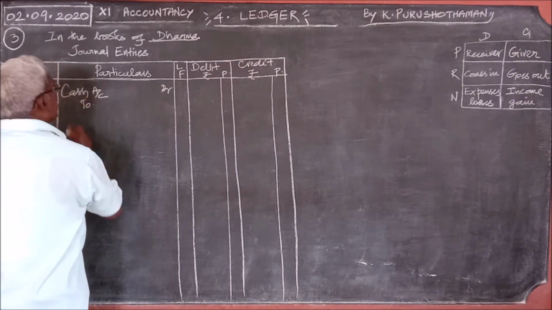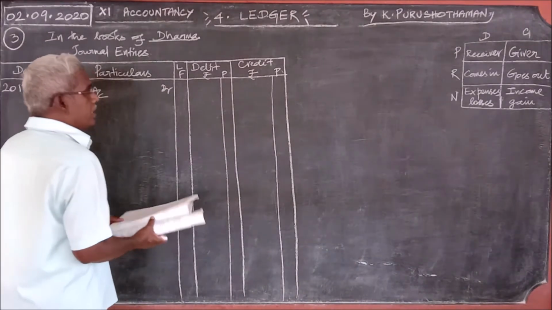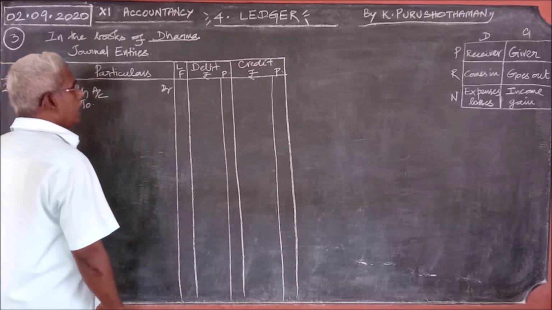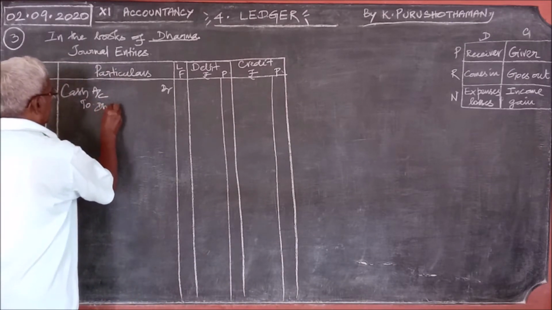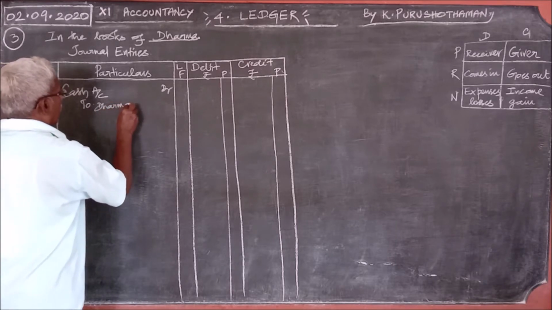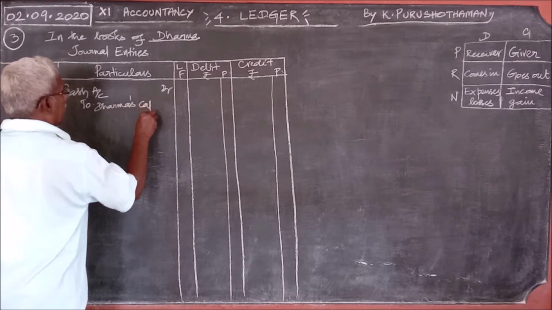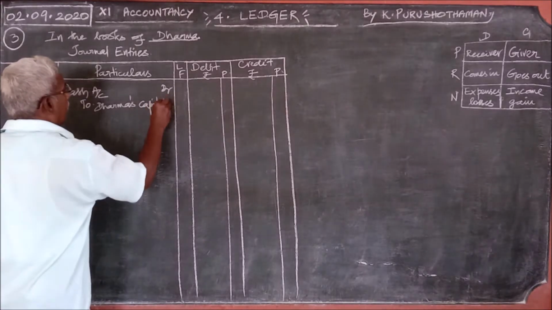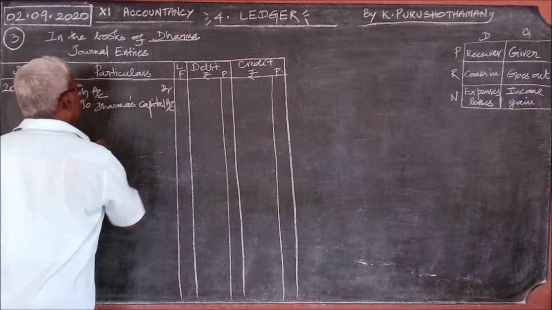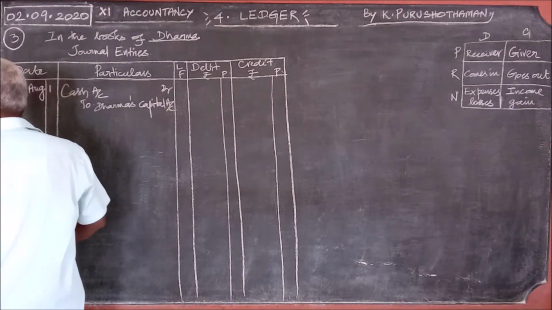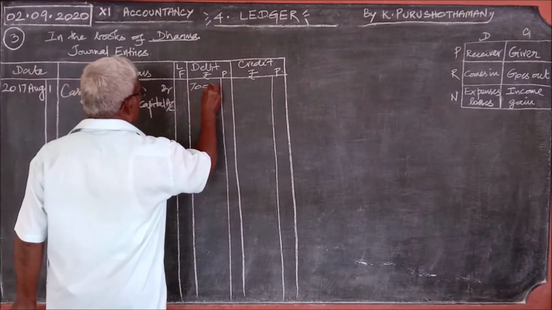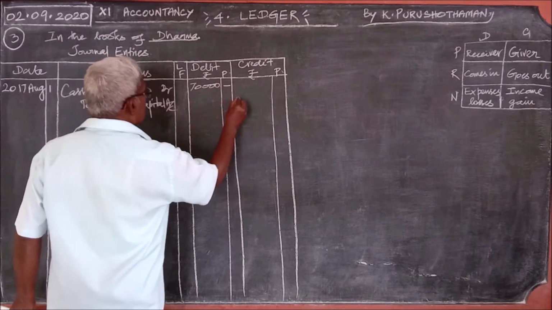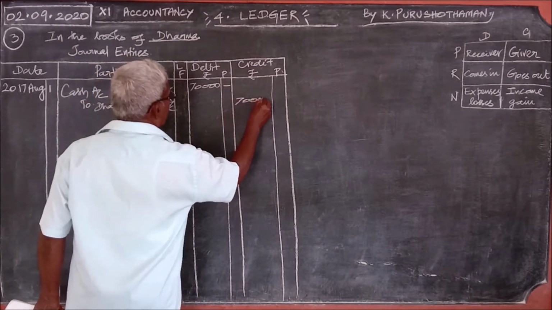To, this is the capital. What is invested into the business is capital. Therefore, it is cash account debit to Dharma's capital account. The amount is rupees 70,000.